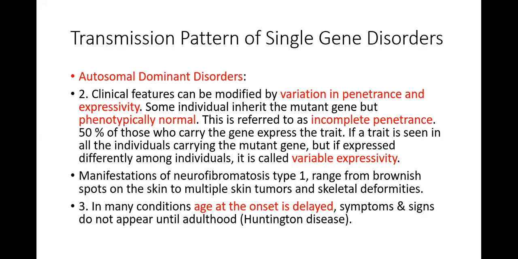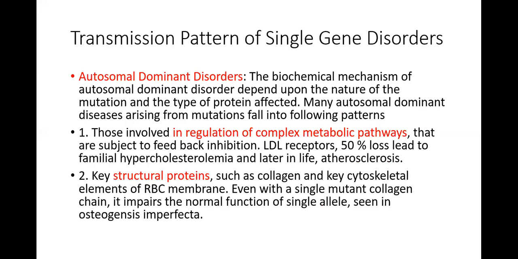In autosomal dominant disorders, I have also told you that number two is that phenotypically they are normal, but they have a gene defect. And variable expressivity is that the gene defect is the same, but it is expressed differently in different individuals. The example I gave you was neurofibromatosis type 1. And number three is that in many conditions, the gene defect is delayed until a certain age. Age at onset is delayed. This is mostly seen in Huntington disease, when the gene is there, but the condition is seen in adulthood. Okay. Autosomal dominant disorders continued.